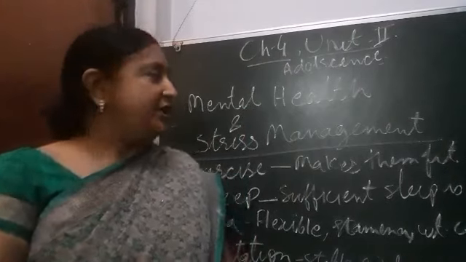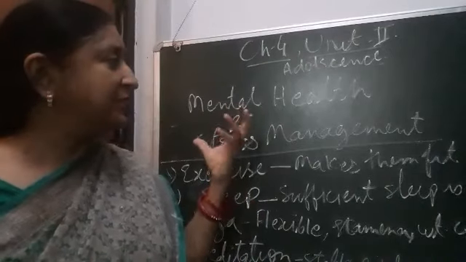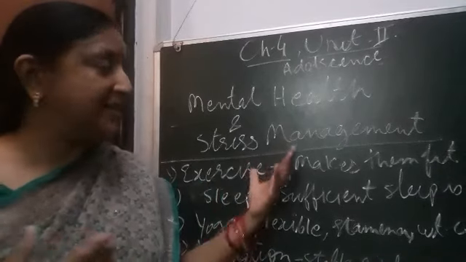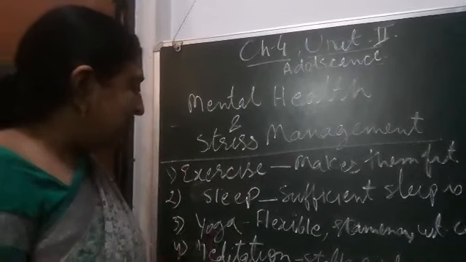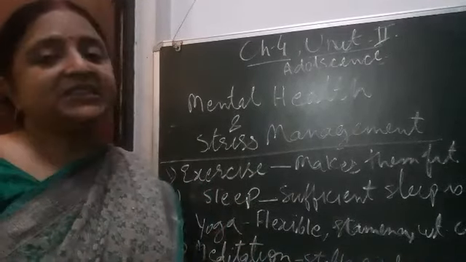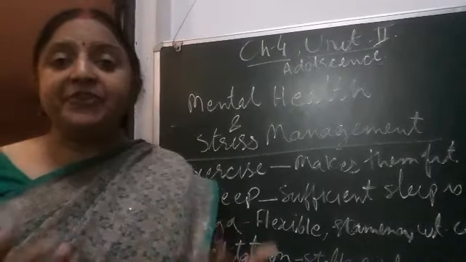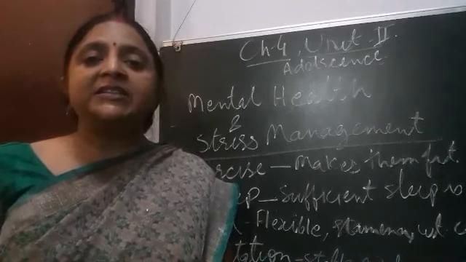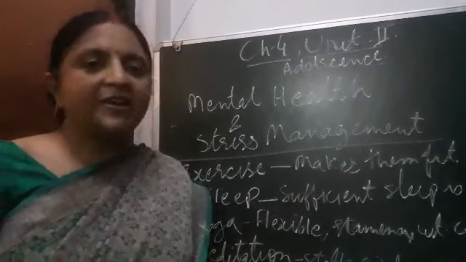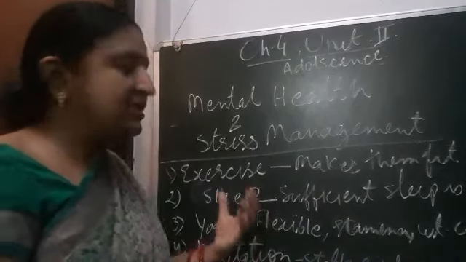How does the adolescent keep their mind healthy, and how do they manage their stress condition? There are some points given. By following these points, they have to apply these things. First is exercise. Daily exercise makes them fit, so their body does not become overweight, and they are always active because of the exercise.